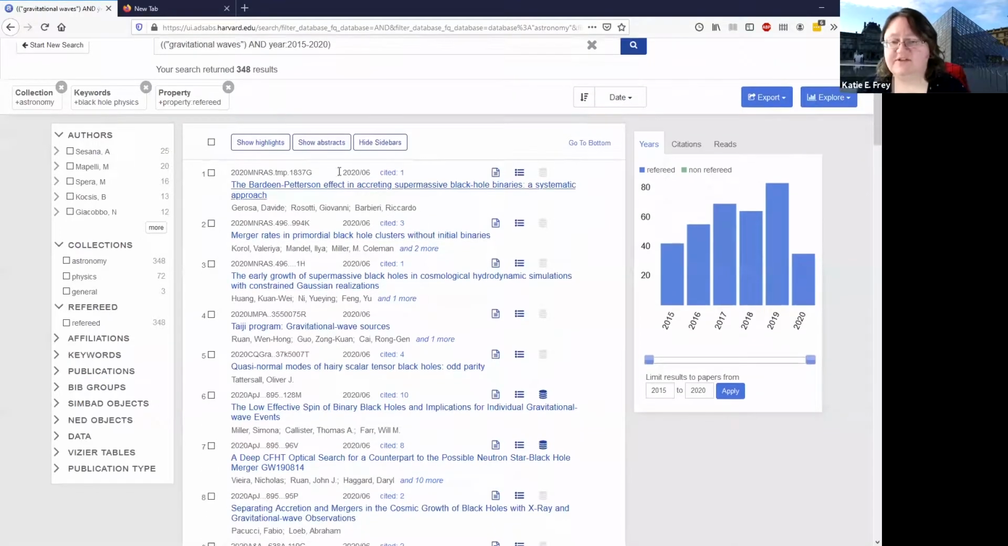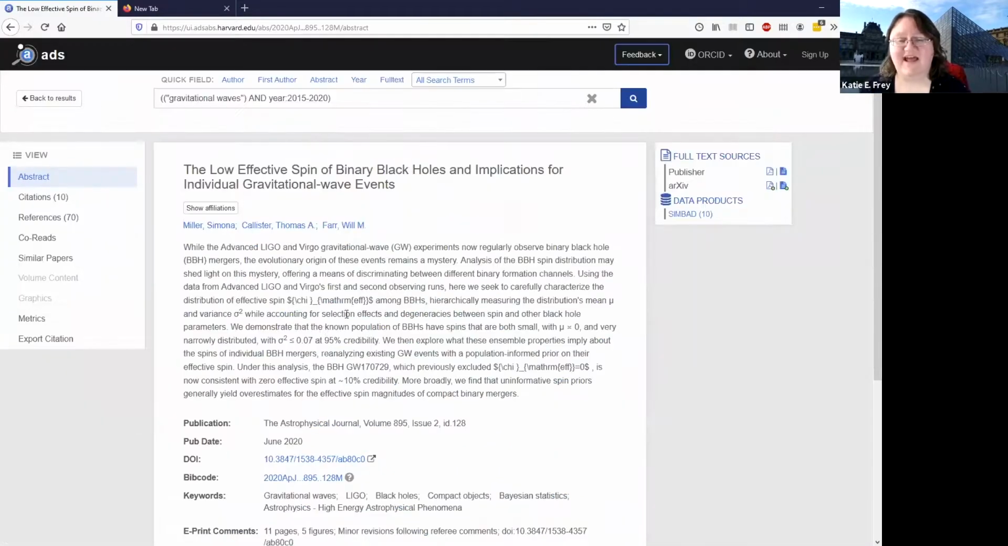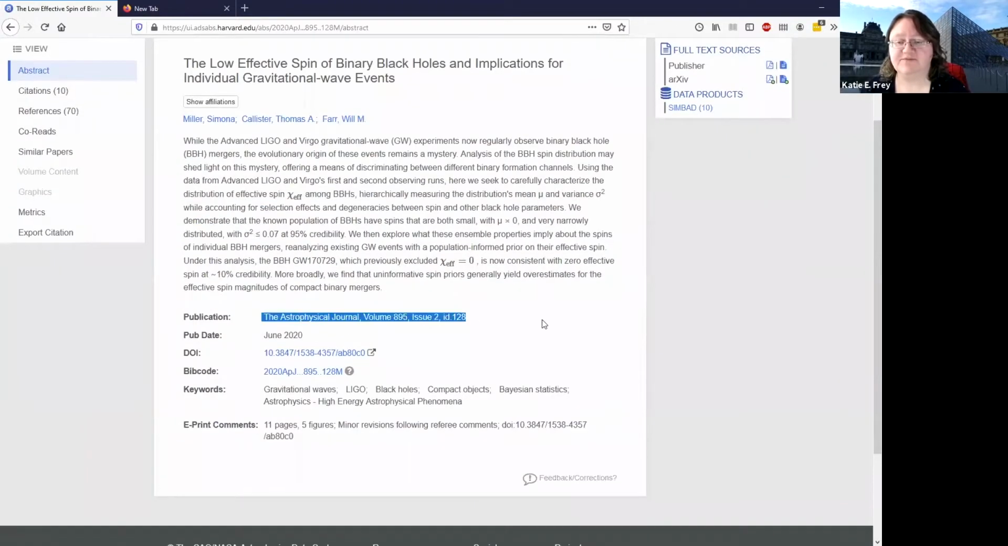Okay. And so now we're going to start looking through these, and we see articles that look interesting. Let's say we like this article here. So you can click here, and at this point you get to the article abstract. You can see the abstract, the authors, the journal it was published in, the date it was published, those keywords I was talking about before.